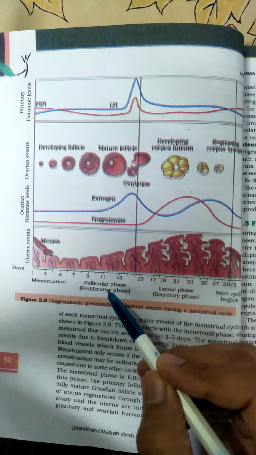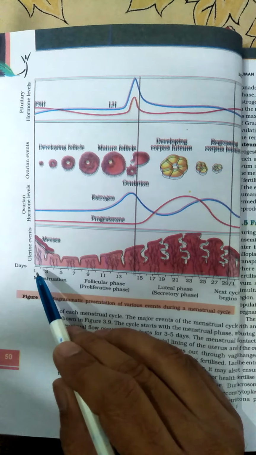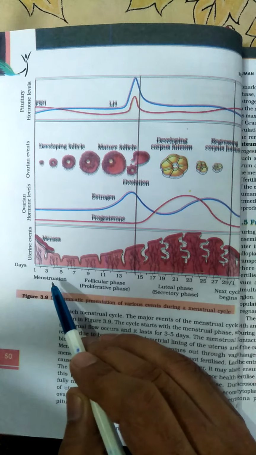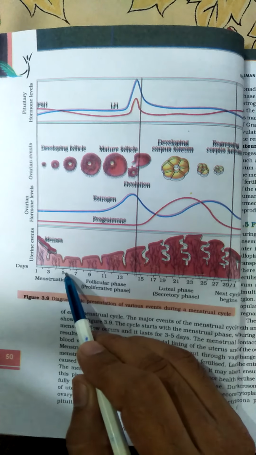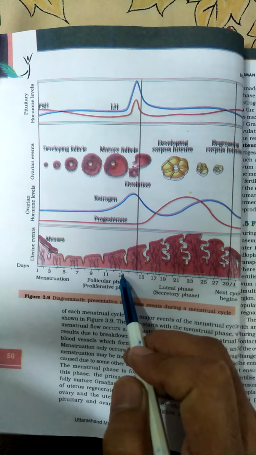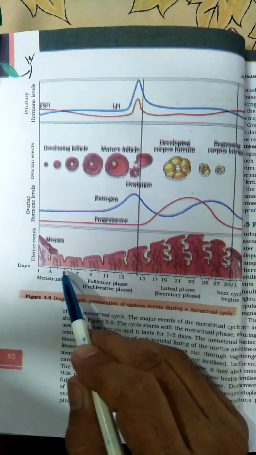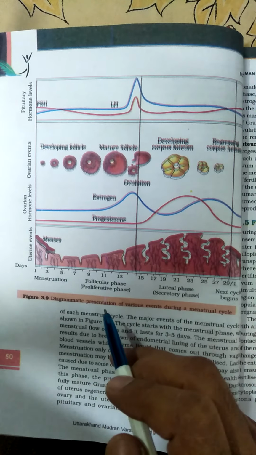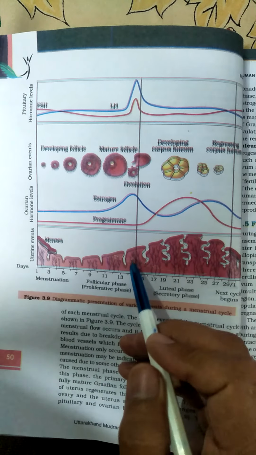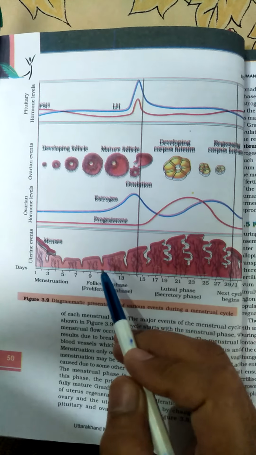In this diagram, look, the menstrual phase runs from day 1 to 5, and after 5 it runs till 13. It means 9 days are related to the follicular phase, from here till here.